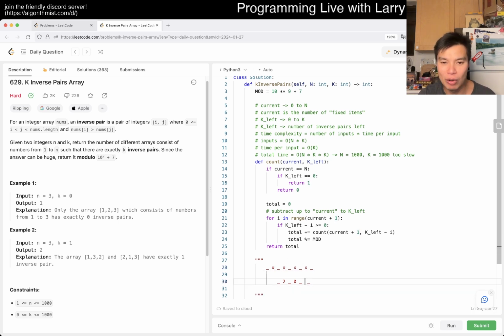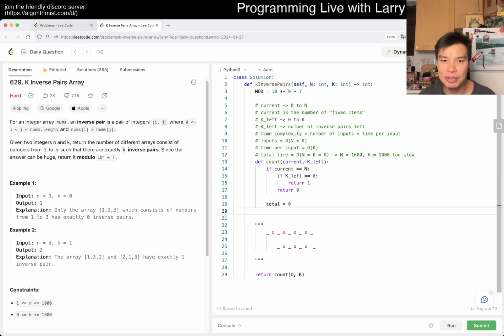So then here now, basically, that's the number of fixed items, right? So then now you can see that, given that, okay, now we say we have the current number of items, so we have two choices.